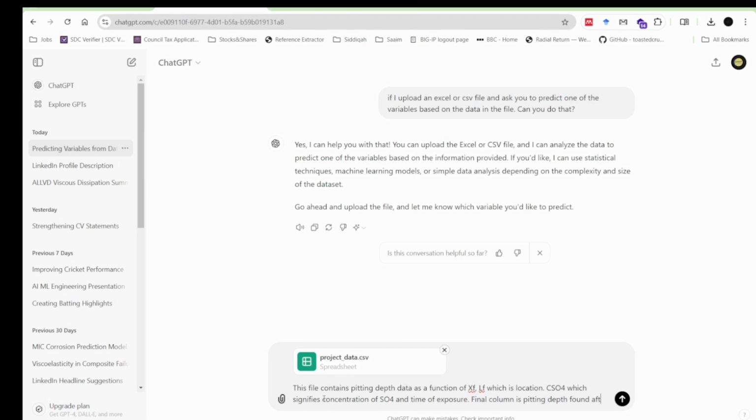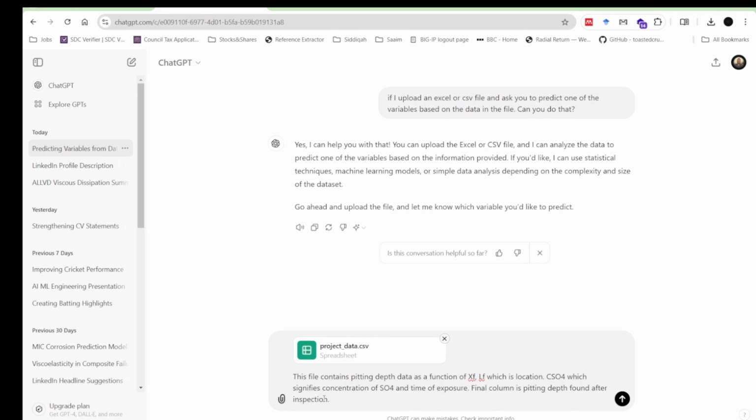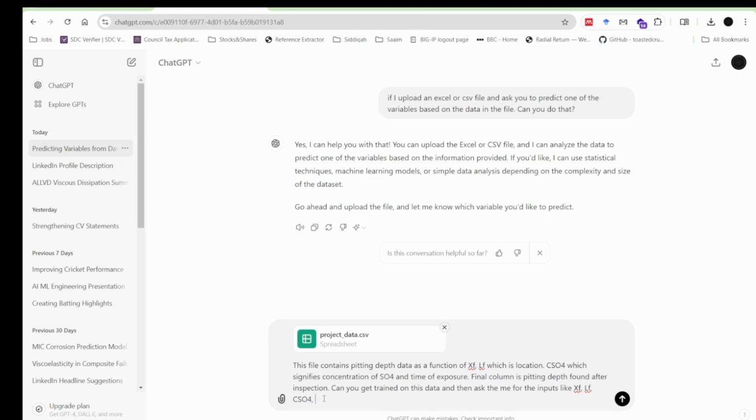I have tried it without explaining the data labels as well. Since there is a data label on the top, it can automatically identify and tell you that as well. But I try to save some of the tokens by giving this information so that I can do more. Otherwise, it will give me an error that your time is finished and now you have to come back tomorrow or something. So can you get trained on this data and then ask me for the input like this? Sorry, I'm typing really fast because I'm short of time. But I'm trying to ask that, okay, can you use the data, get trained, and then ask for these inputs and then predict or estimate the pitting depth as an output.